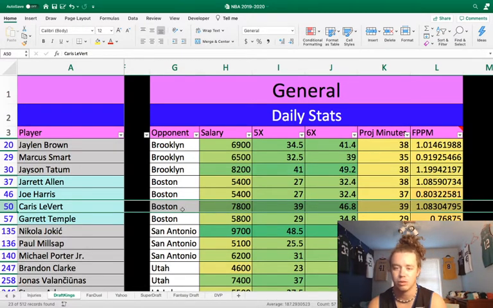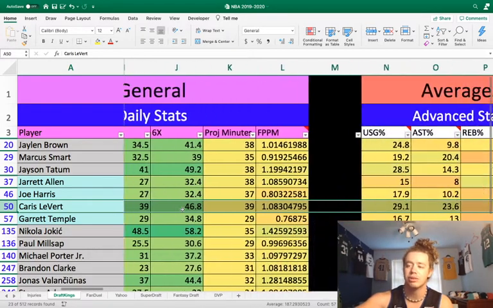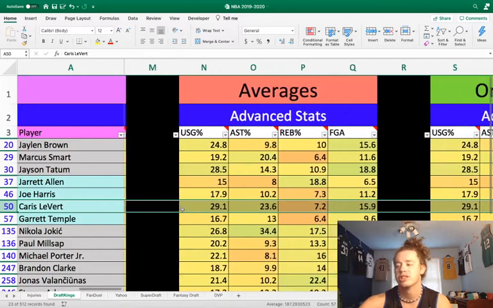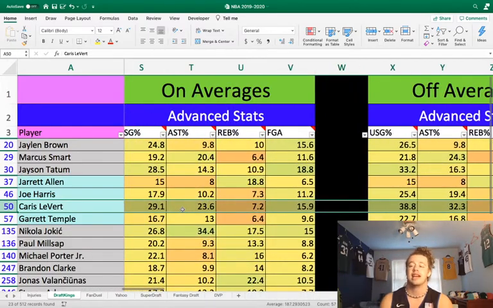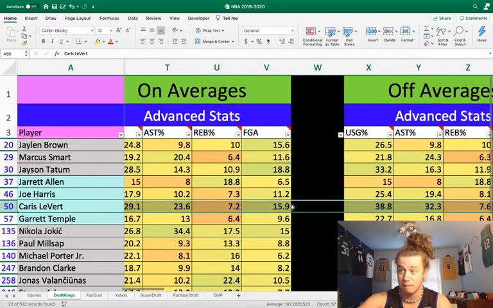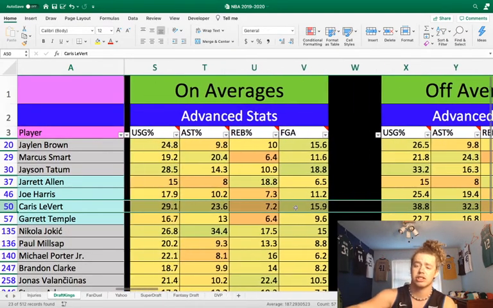But the last game against Washington, he played 39 minutes. I'm not saying he's going to play 39 minutes, but he should play 35 minutes this game. And at 7,800 with a 38.8 usage rate, it's just insane. You just don't get players that cheap with that much usage on their team. He also has a 10% bump in assist percentage, so everything just goes up for Caris LeVert.